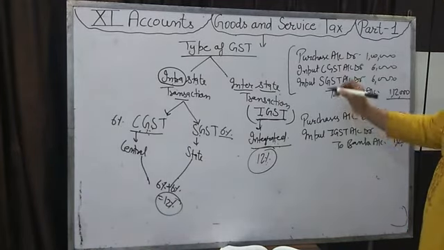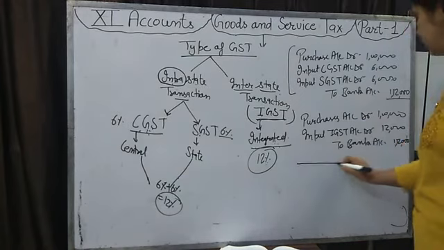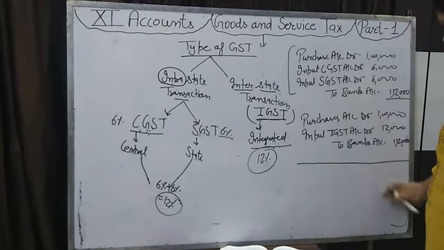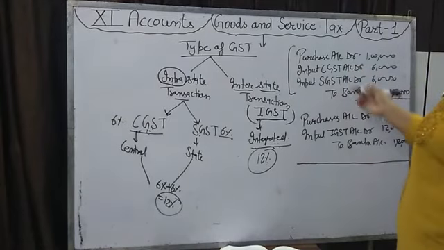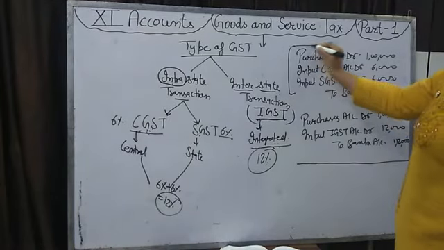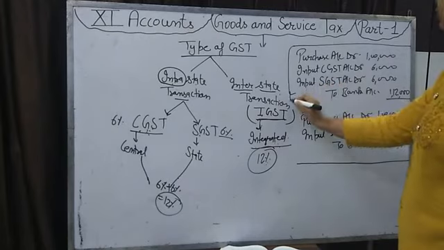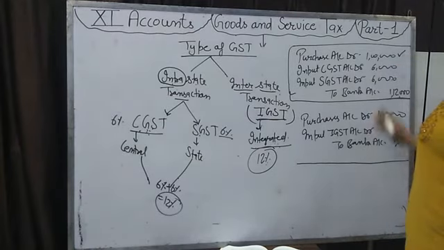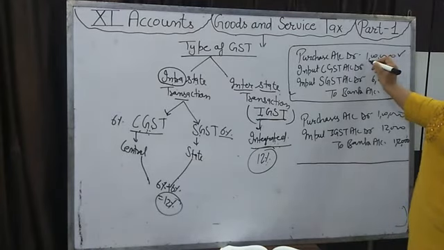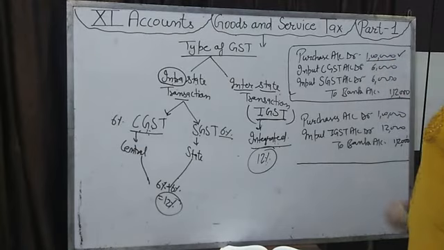Fine. One thing you should remember: if for any reason we return these goods, suppose the businessman has purchased goods of rupees 1 lakh, out of which goods of rupees 20,000 were not according to the sample, then they were returned to the supplier.